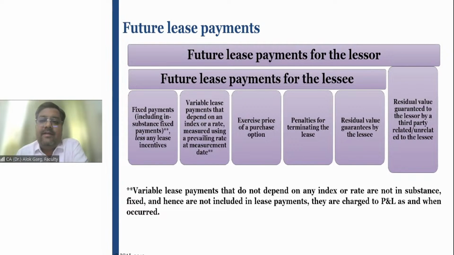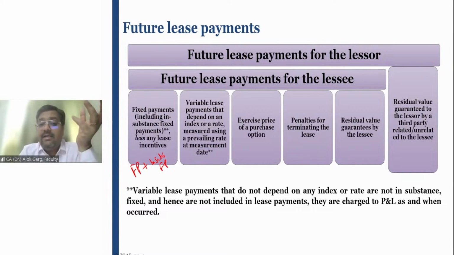Right? Friends, to summarize what is meant by future lease payments: fixed payment plus in substance fixed payments, right? Second, variable lease payment which will depend on an index or a rate. For example, the lessor has entered into a contract with the lessee and it says that I will charge you a rent or I will increase your rent to the extent of increase in the wholesale price index or to the extent of increase in inflation.